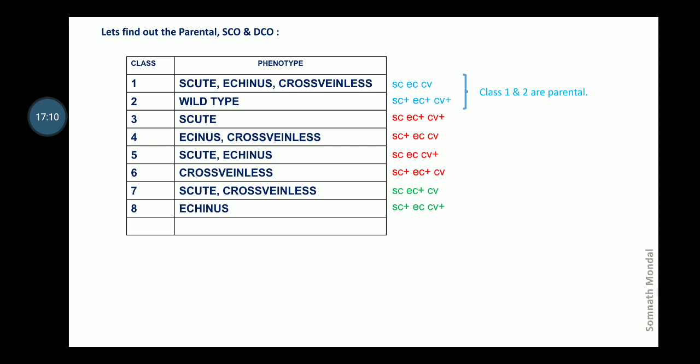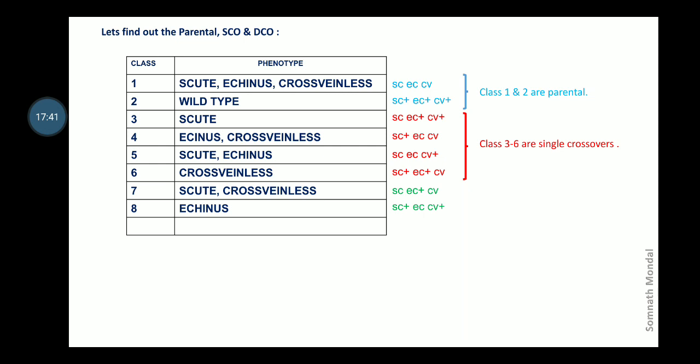Now compare type 3, type 4, type 5 and type 6 with the parental types. We can see that in type 3 only one gene, the SC allele, has been exchanged compared to wild type, class 2. Therefore, at region 1 there is crossing over, but the rest are the same.